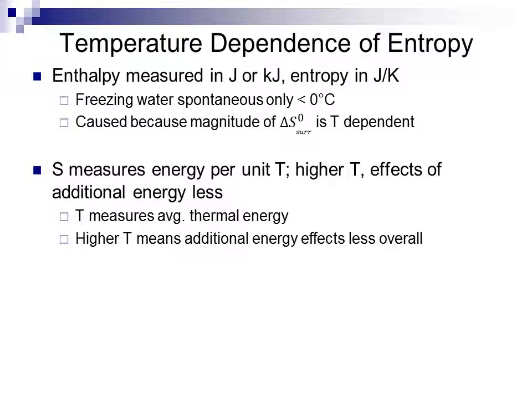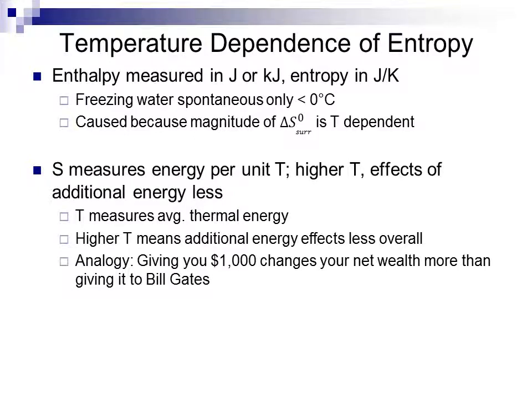This will cause less overall difference to the state of the thing that we're adding the energy to than if there was less energy. As an analogy, if I were to give you $1,000, that will most likely change your net wealth a lot more than giving $1,000 to Bill Gates would, as a percentage of net wealth.